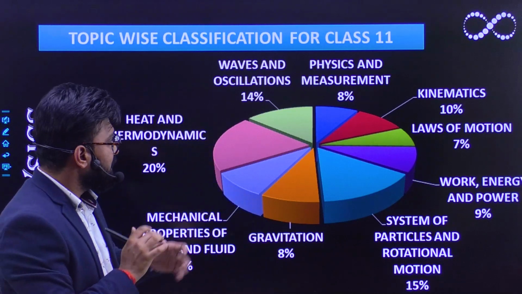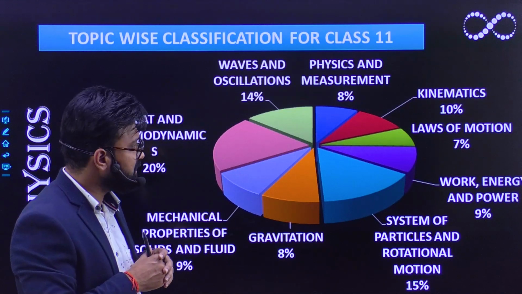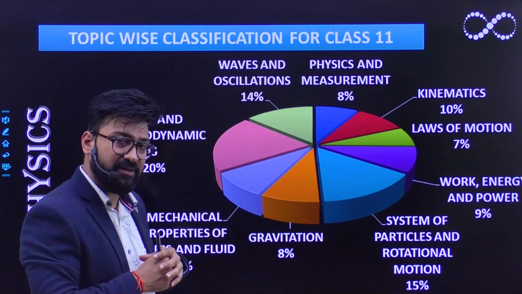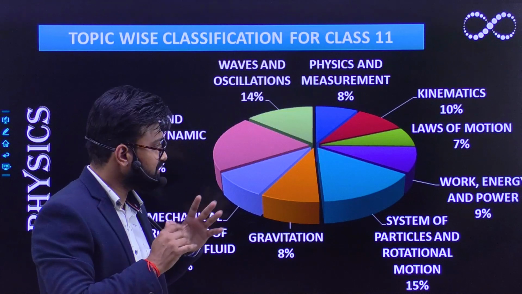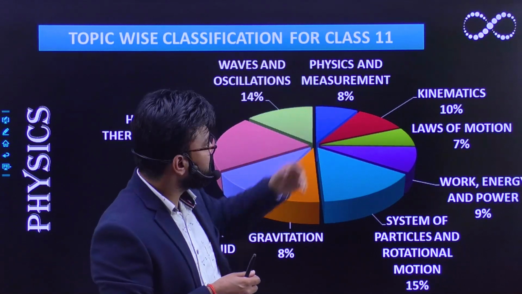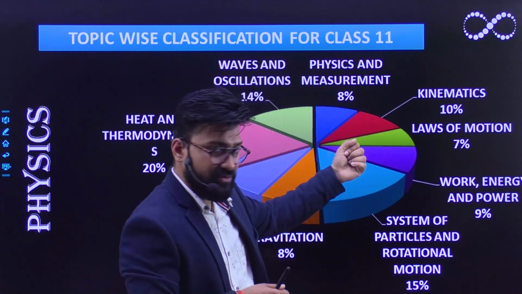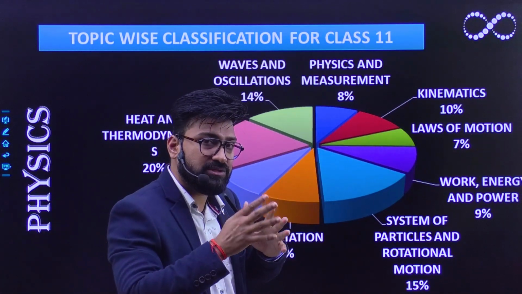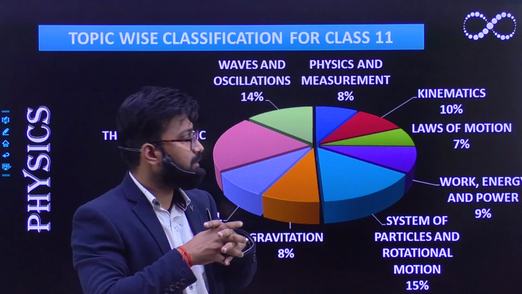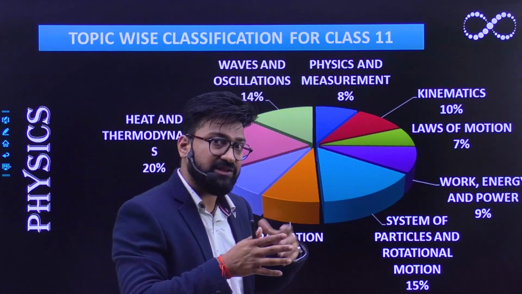In order to excel in the 11th portion of your JEE Main physics, you must go through each portion of the entire syllabus. Obviously, you can easily score in measurement, which comprises 8%, and in kinematics, which is 10%. In kinematics, questions on constant acceleration do come, but variable acceleration, variable accelerated motion questions are somewhat difficult.